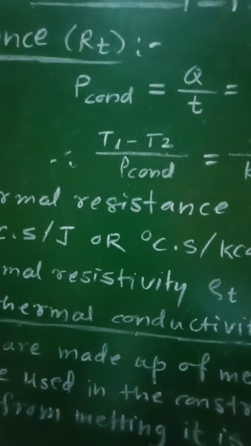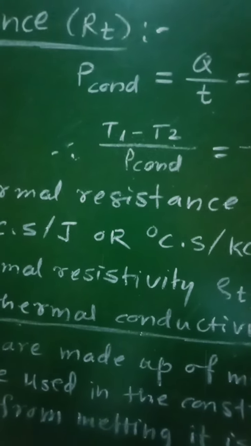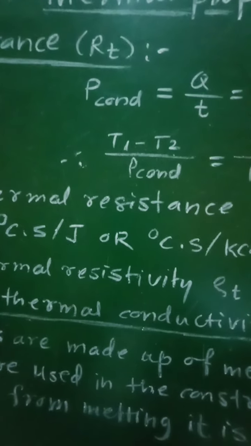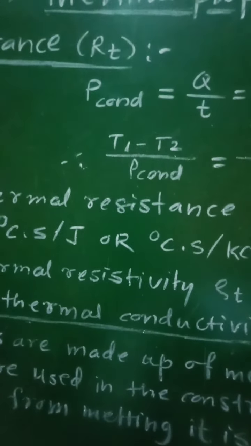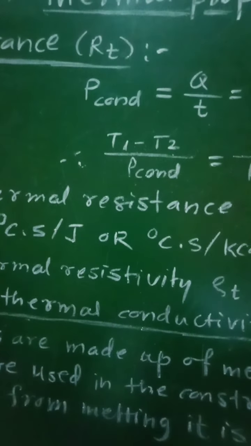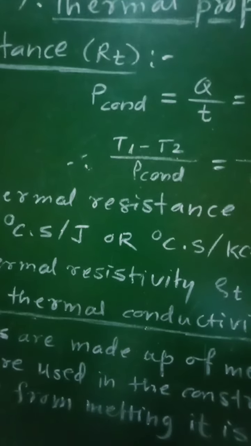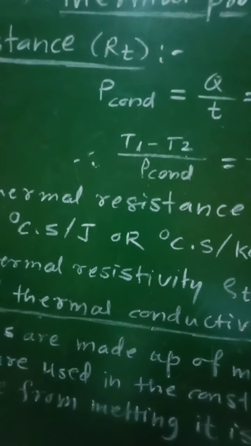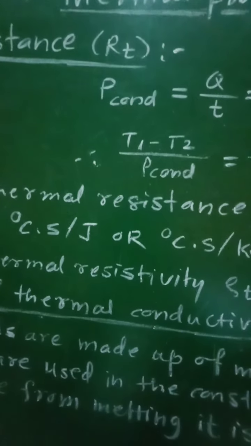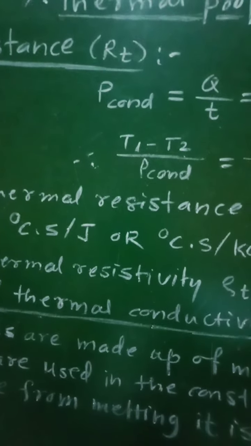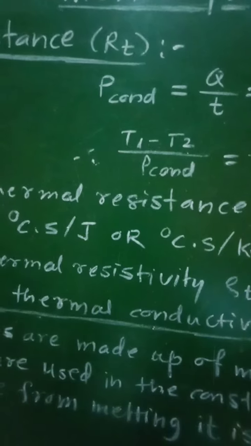The opposition of a body to the flow of heat through it by conduction is called thermal resistance. The greater the thermal conductivity of any material, the smaller is the thermal resistance, and vice versa.